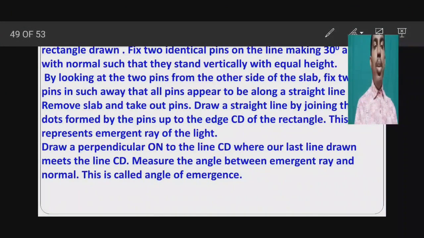Draw a perpendicular ON to the line CD. CD is the other side of the rectangle. Draw one perpendicular to CD. Measure the angle between the emergent ray and the normal. See, here ON is the perpendicular line. Measure the angle between the emergent ray and the normal. This is called the angle of emergence.